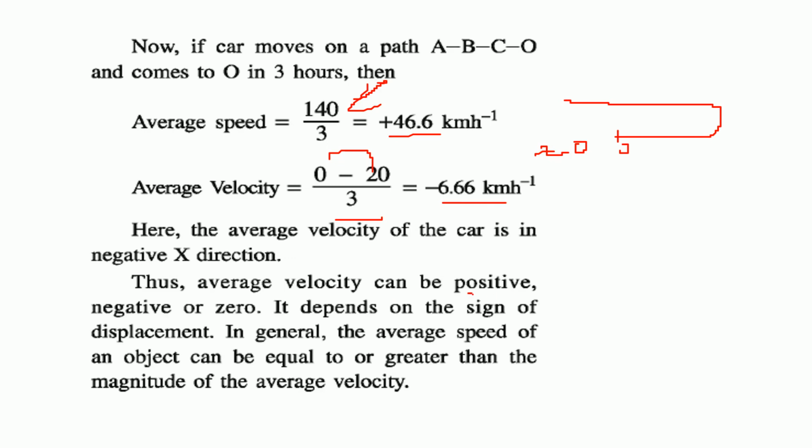So the average velocity can be positive, negative, or 0. It depends totally on the sign of the displacement. And in general, the average speed of an object can be equal to or greater than the magnitude of average velocity. It will not be less.